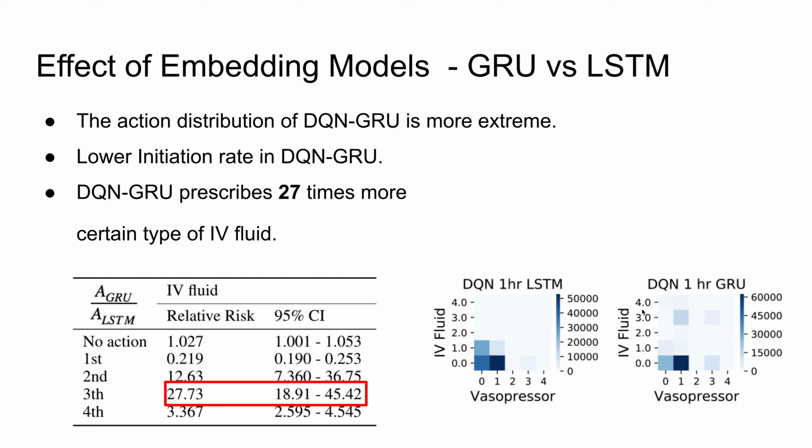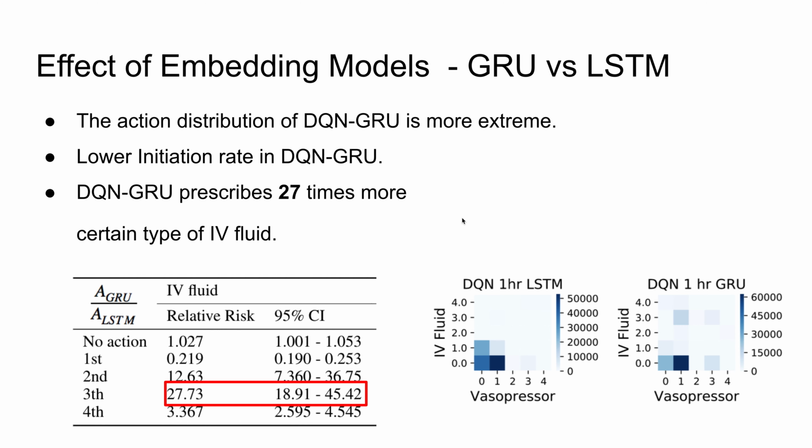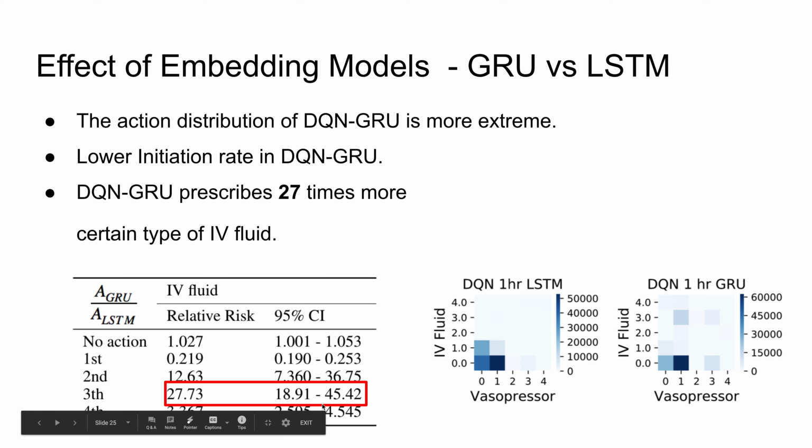We observe that the action distribution of GRU is much more diverse and extreme compared to the LSTM. We also demonstrate lower initiating rate in GRU. In some actions, GRU prescribed 27 times more actions compared to the LSTM.